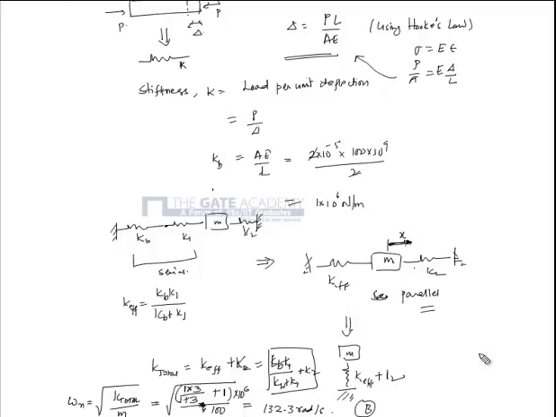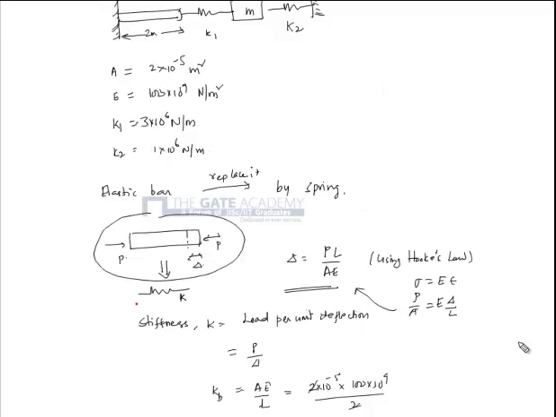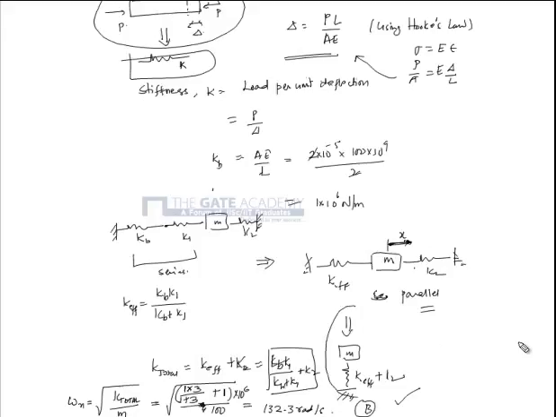So the basic objective in this problem was to convert this elastic bar into a linear spring, and then it's just a matter of converting this into a single system, because for a single degree of freedom system, I know the natural frequency formula. Okay, so thank you. Answer is B. Thank you.